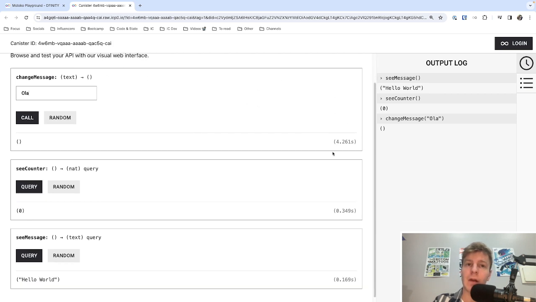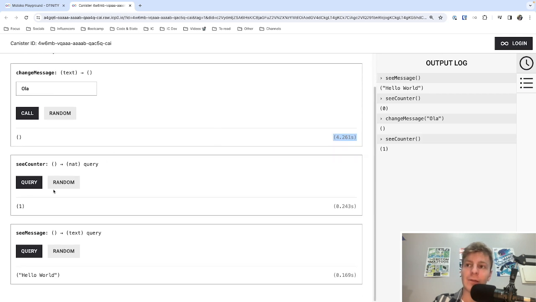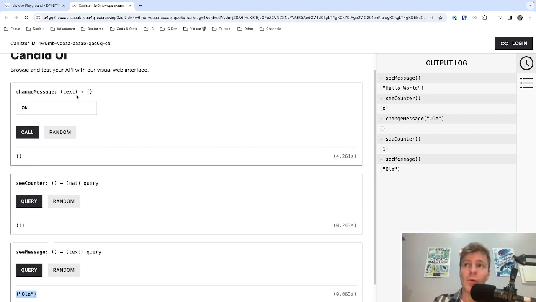Usually, the playground is slightly slower than the internet computer because the playground is a specific part of the internet computer. I can see the counter being updated, and I can see a message here. And that's it. We've deployed our first application using Motoko on the internet computer.